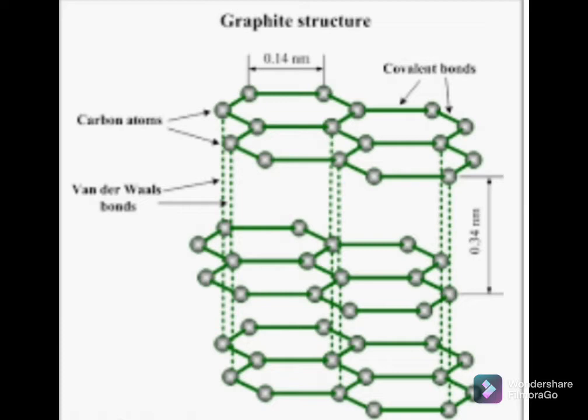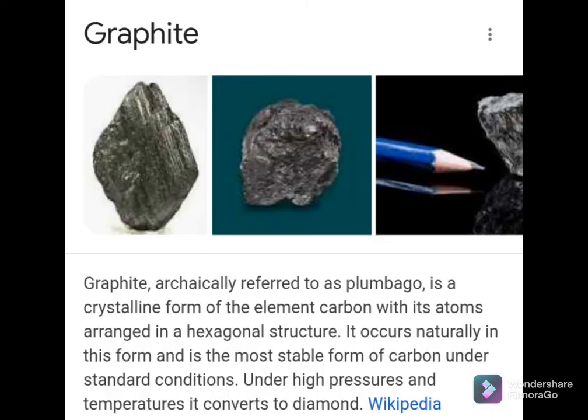Graphite is found in natural form in Siberia, Italy and also in India, but it is also prepared artificially on a very large scale. In India, graphite is found in Andhra Pradesh, Bihar, Jammu and Kashmir, Orissa, Rajasthan, Tamil Nadu and Uttar Pradesh. So this is about graphite.